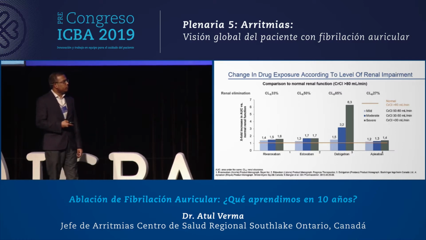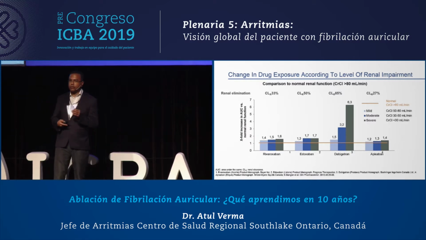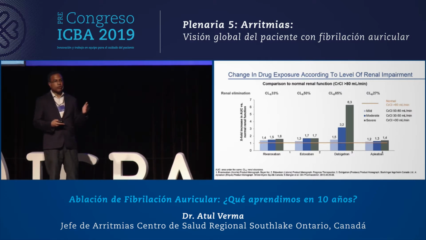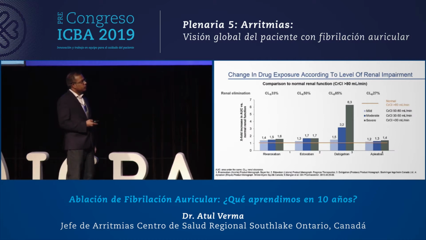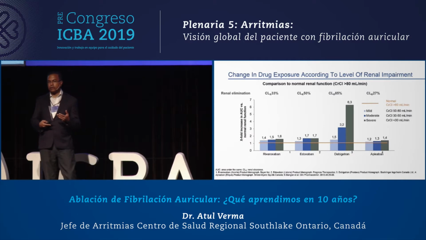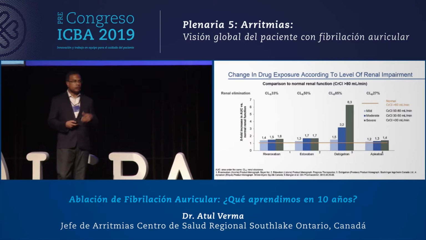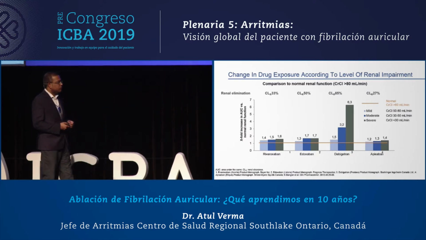That should be reassuring to everybody who is using NOACs, because if your patient has renal disease, we know it's only going to progress over time. The exception is probably dabigatran, which is the most dependent on renal clearance, and typically I do not use dabigatran in patients with renal dysfunction.